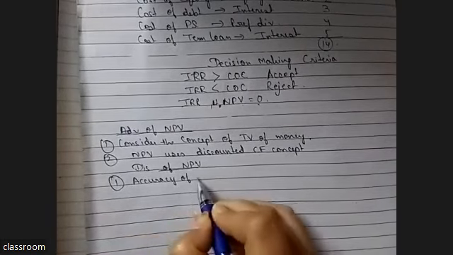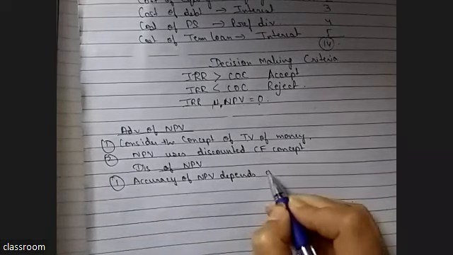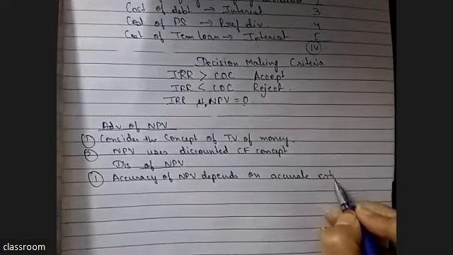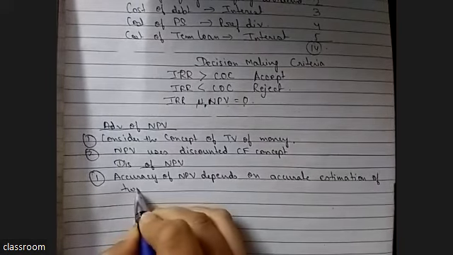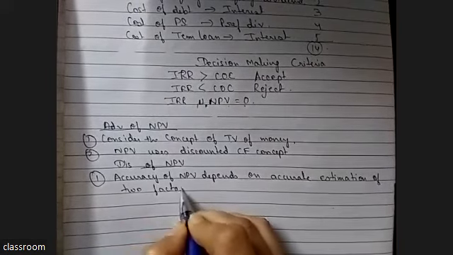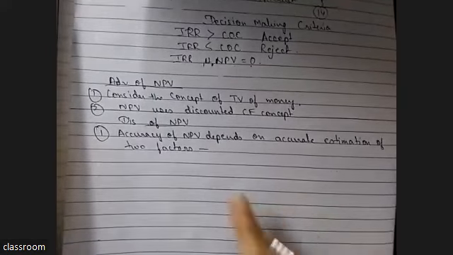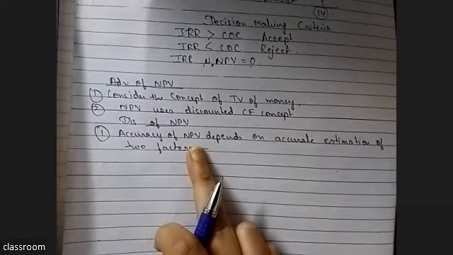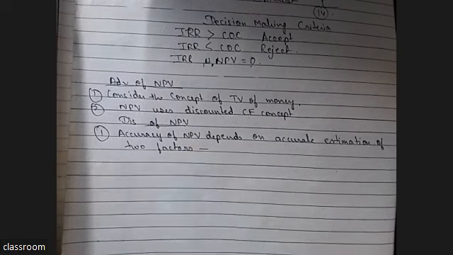accuracy of NPV depends on accurate estimation of two factors. Means if you are taking the decision whether we should buy the machine or not, we are using NPV method, and so NPV should be accurate. The decision from NPV should be correct. Now this NPV accuracy depends on two factors.